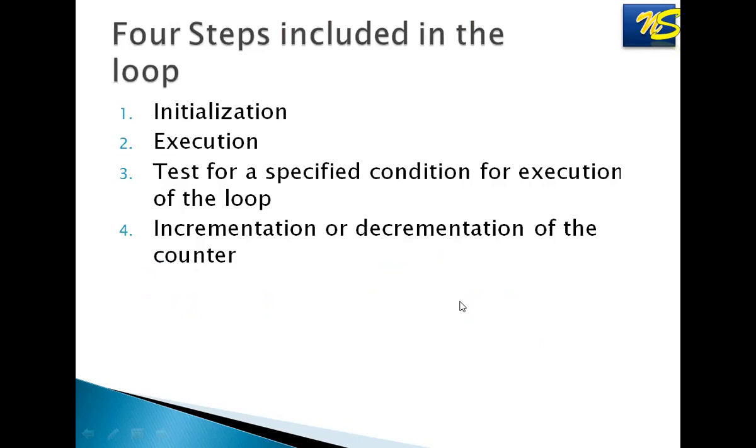In every loop, there are 4 steps included. First is initialization of the variable, second is execution, third is test for a specified condition, and the fourth one is incrementation or decrementation of the counter. Each and every loop has got these 4 steps. Now, during the example explanation, I'll be explaining all these 4 steps in every loop.